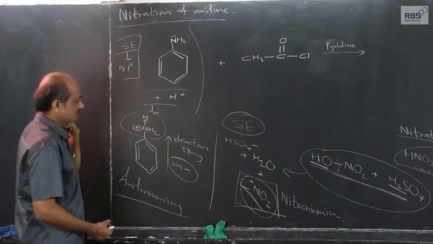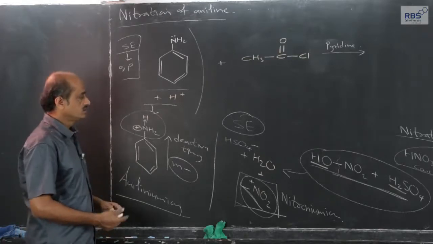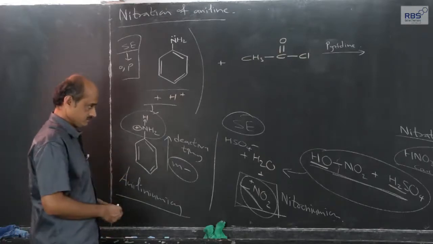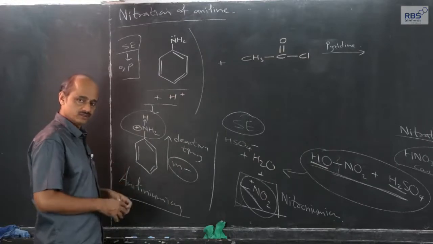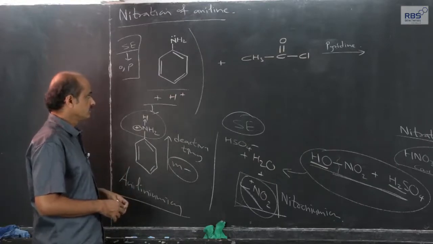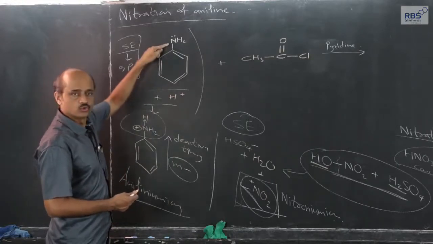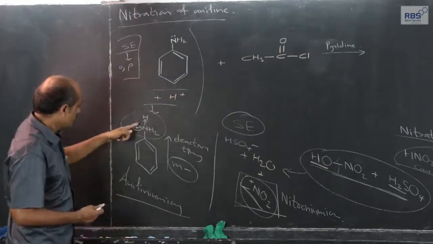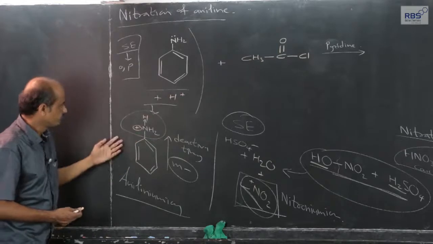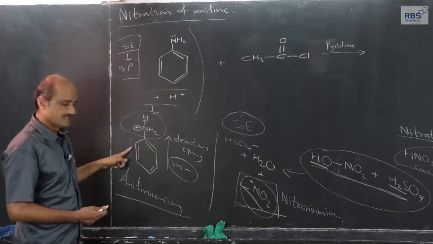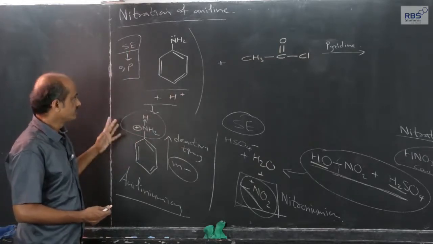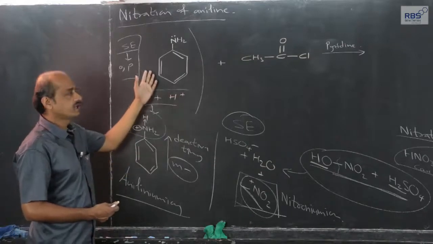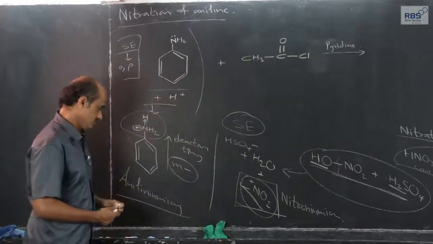So to avoid that, what can we do? To avoid this, to achieve what we want, we can protect this NH2 group. We can protect the lone pair by converting it into this, which will make this compound less active and meta directing. That can be done by carrying out an acetylation reaction.